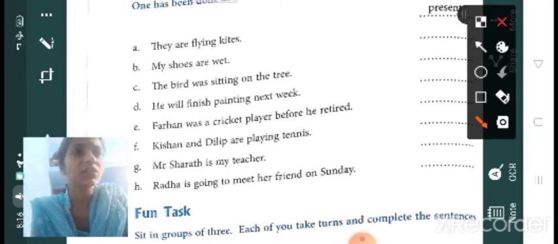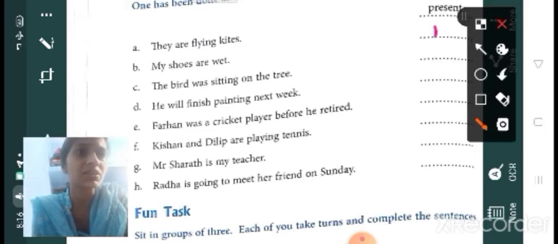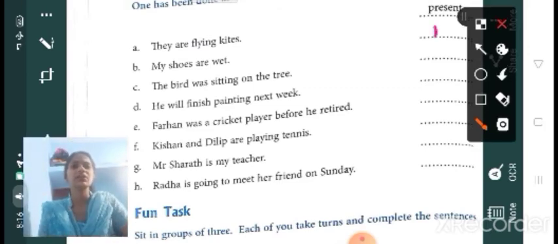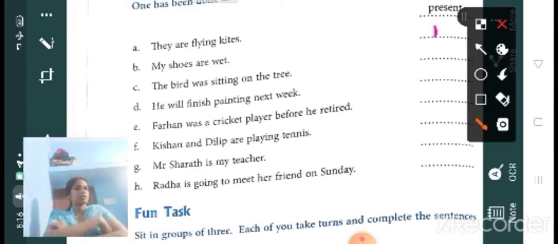It's also given there. Okay, so first one is already given. So here also present. Just write present there. Next, the birds were sitting on the tree. We know that the auxiliary verb is or are shows present. Then was or were shows past time, and will shows future time.